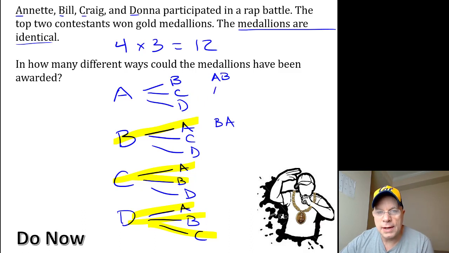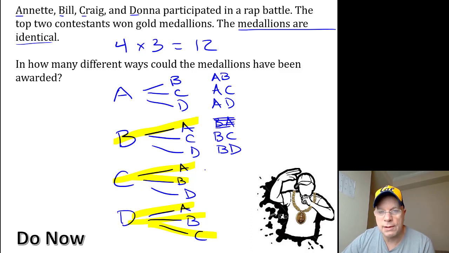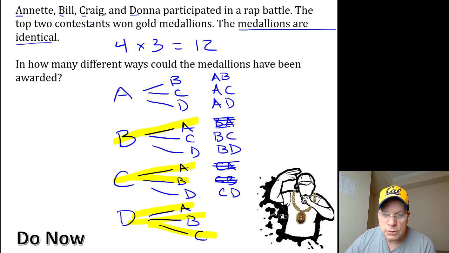In other words, Annette Craig we have here, Annette Donna we have here, Bill Craig we have here, Bill Donna we have here, and we already recognize that Bill Annette is the same as Annette Bill, so I'm going to cross this one off. If I listed these, Craig Annette, Craig Bill, and Craig Donna, you see that Craig Annette can be crossed off because it's the same as Annette Craig. Craig Bill is the same as Bill Craig, and so this one can be crossed off. The only one in this grouping that we should consider is Craig Donna,